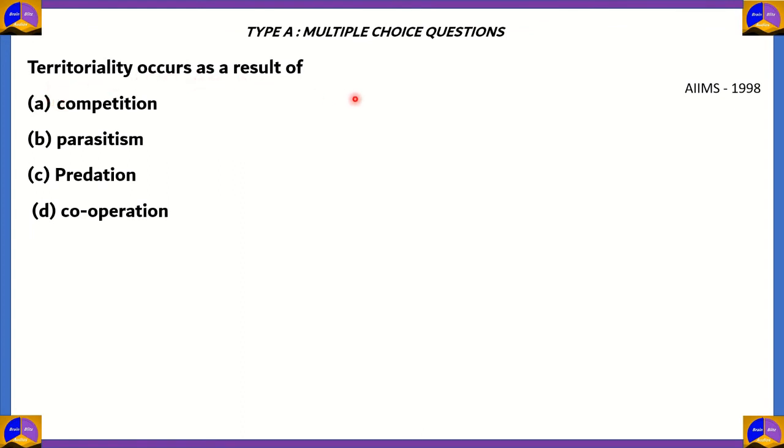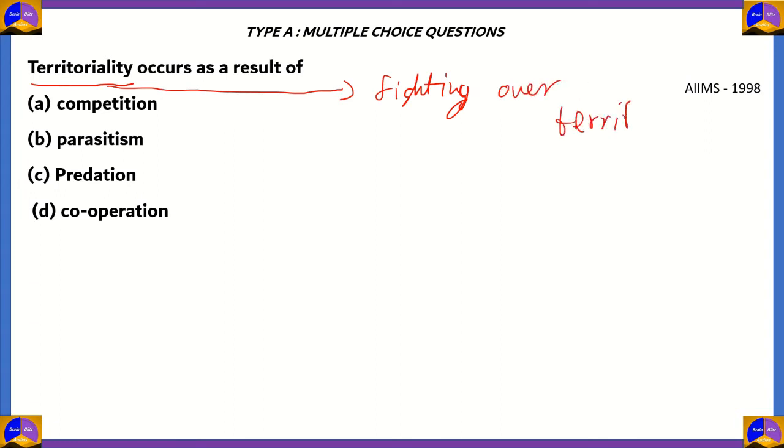Territoriality occurs as a result of option A, competition, option B, parasitism, option C, predation, option D, cooperation. So what exactly do you mean by the word territoriality? Well, the term territoriality actually means fighting between two members of a species over territory, or in simpler terms, living space.